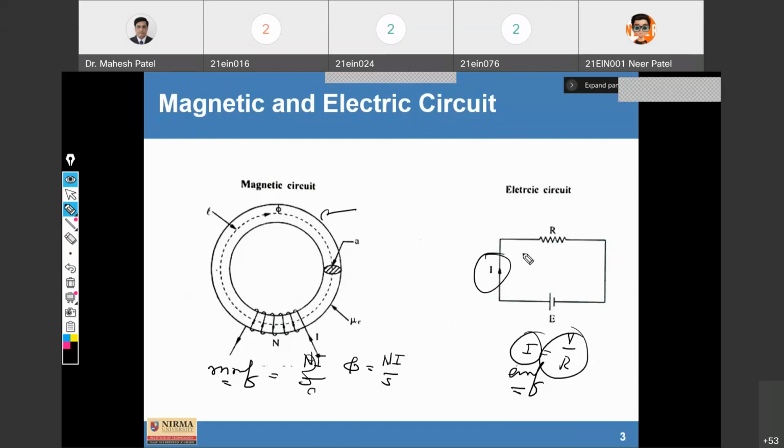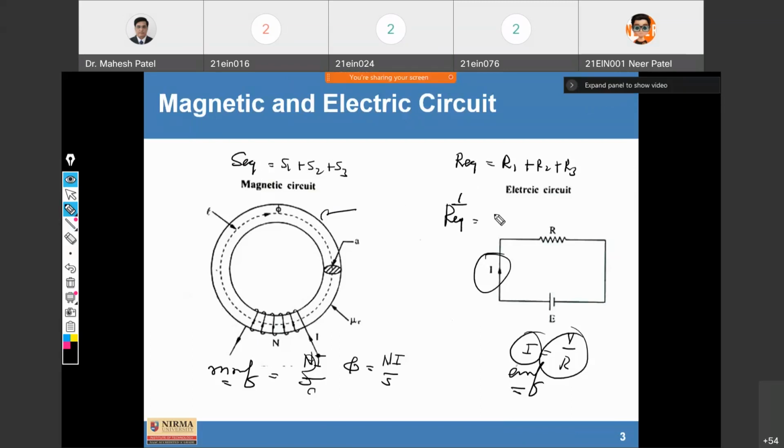And these equations are: R equivalent is equal to R1 plus R2 plus R3, and similarly here S equivalent is equal to S1 plus S2 plus S3. For parallel circuit, 1 upon R equivalent is 1 upon R1 plus 1 upon R2 plus 1 upon R3.